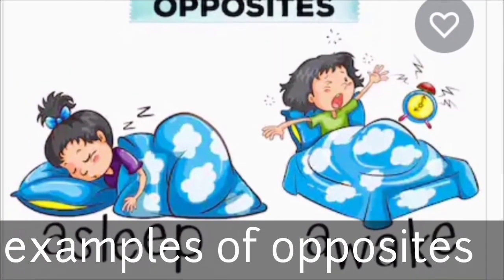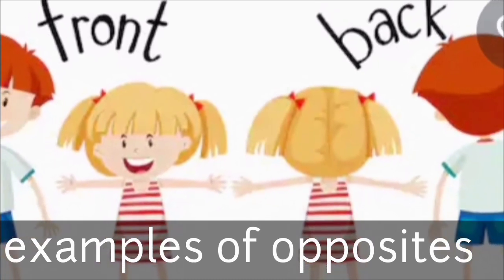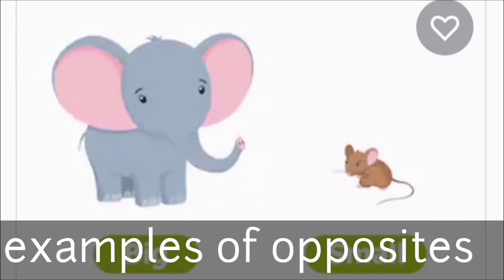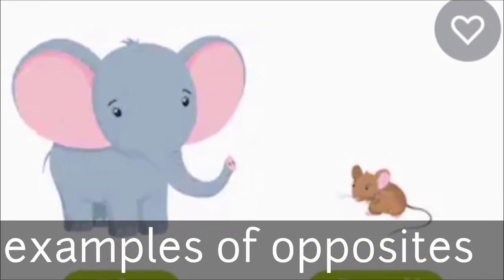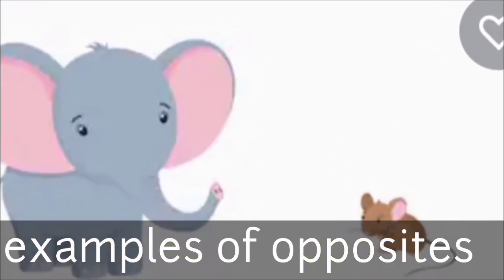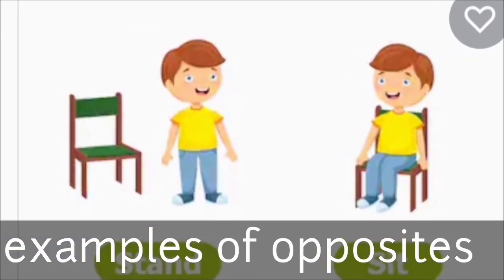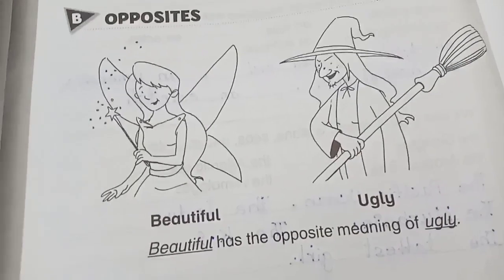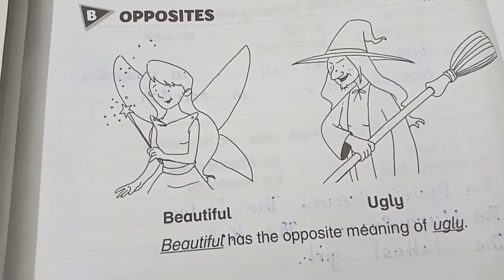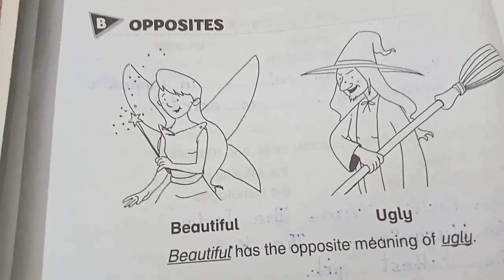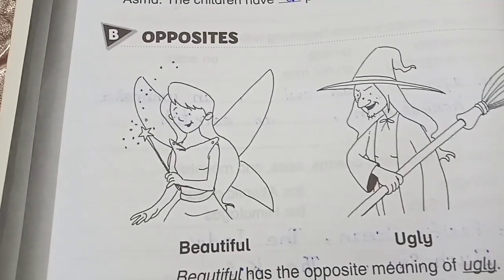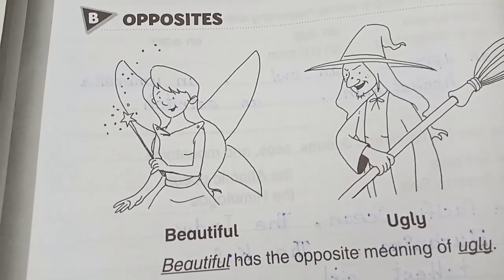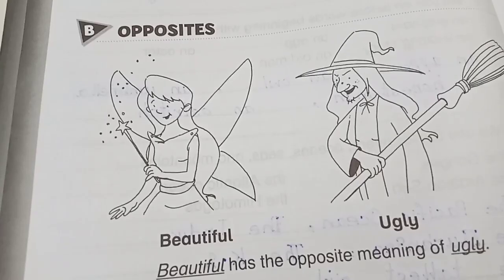Asleep, awake. This is front side and back side. This is big and this is an example of small. This boy is standing and this is sitting. So stand and sit. I think the topic is quite clear to you. We move towards the next page and we are going to solve the activity which is given over here, and you have to write down the opposites of different words.